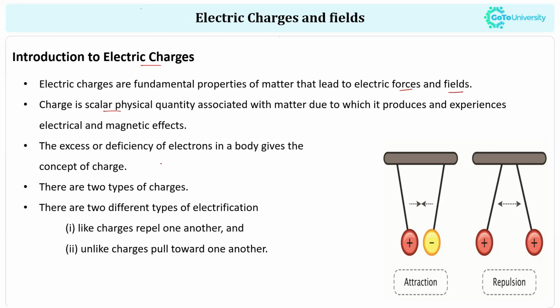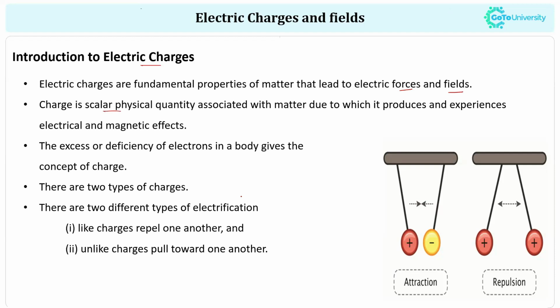The excess or deficiency of electrons in a body gives us the concept of charge, because whenever electrons move from one body to another, or a material gains electrons, it becomes positive and negative ions. In a similar way, we will talk about positive and negative charges.